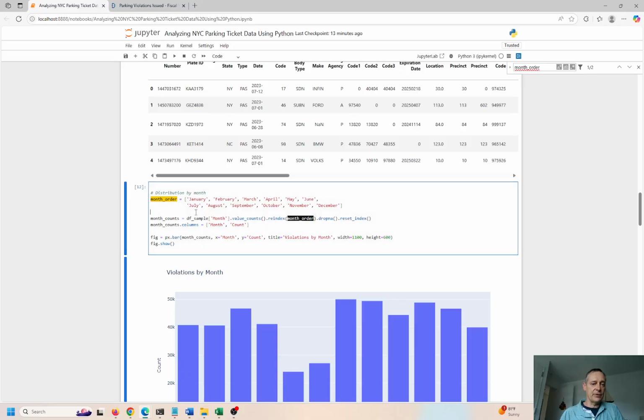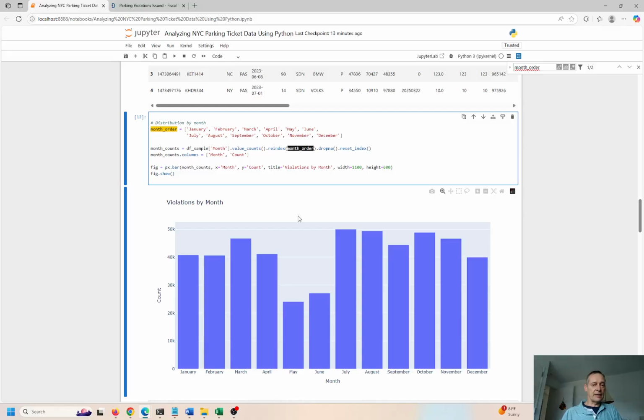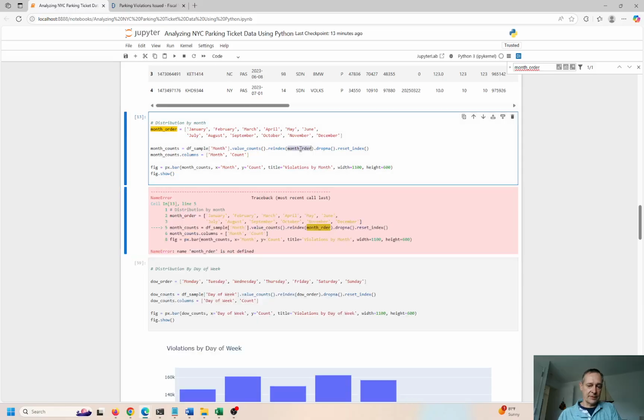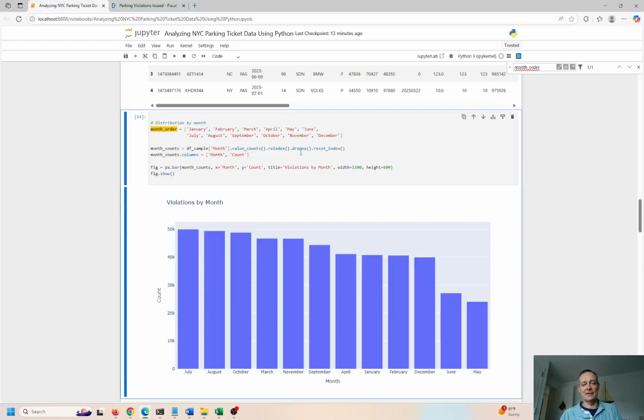In this case, the computer doesn't know January, February, March, April. It doesn't know the order of the months, right? So we have to tell it the order of the months and force it to index. Otherwise, it's going to do whatever it wants to do. Let me just run this by default. What do we get? Oh, I misspelled the thing. Sorry, it's totally my fault. Okay, so it's resetting automatically.